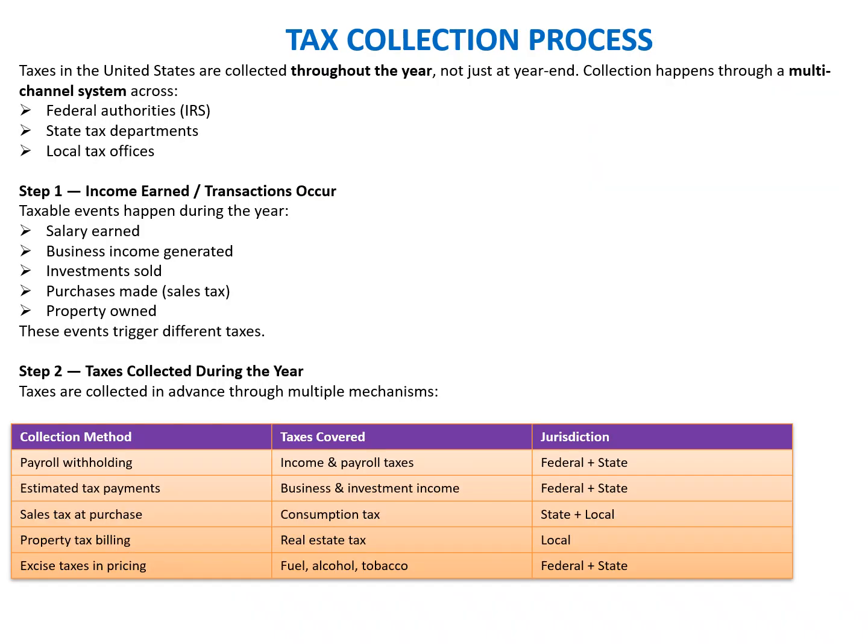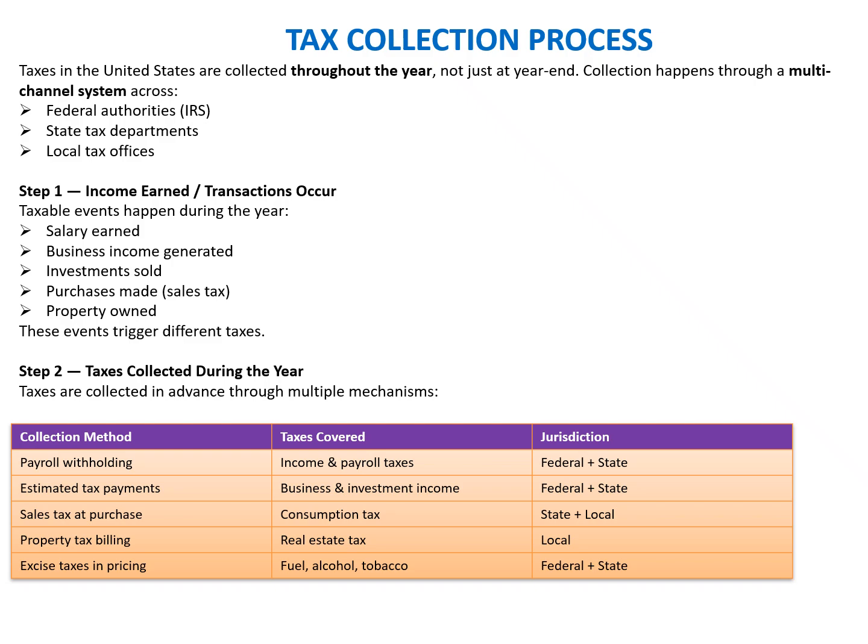Okay, now we'll talk about the tax collection process in the US. As we know, it is a self-assessment process whereby the assessee has to calculate the tax and deposit it, and then the assessment will happen at a later stage.